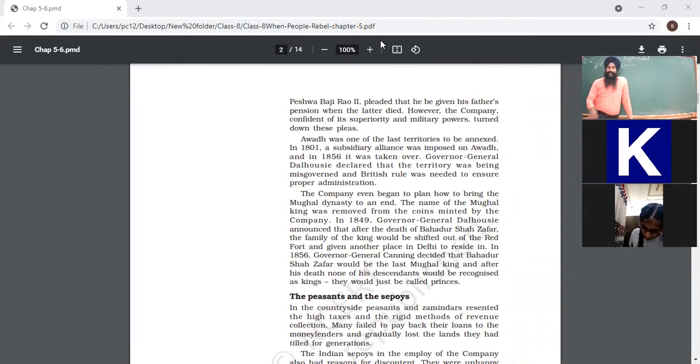The Gurukul system ended in ancient history. In medieval and modern history, Pathshalas were there for the Hindus, and madrasas for the Muslims.